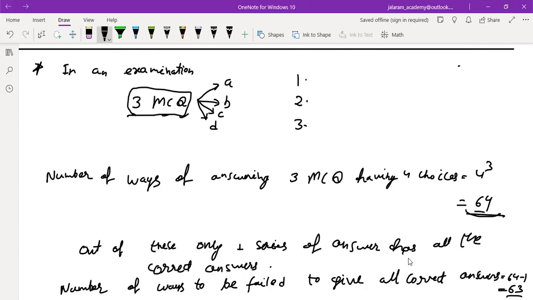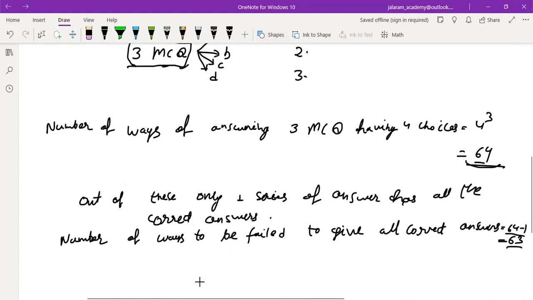The remaining number of answers which have at least one answer incorrect is 64 minus 1. Either it has one correct and two wrong, or two correct and one wrong, or all three wrong.